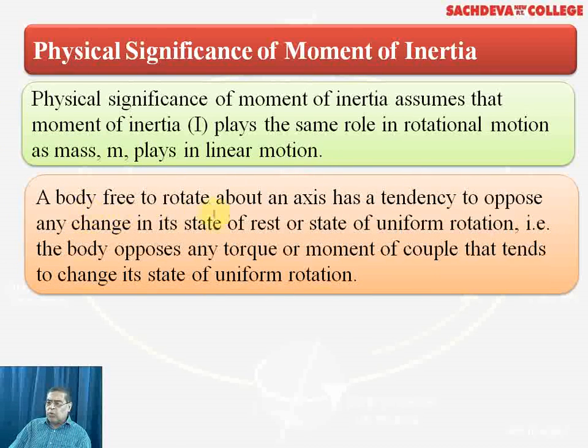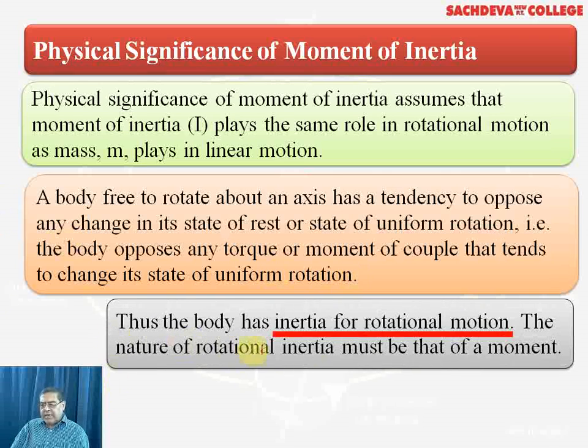A body free to rotate about an axis has a tendency to oppose any change in its state of rest or state of uniform rotation. The body opposes any torque or moment of couple that tends to change its state of uniform rotation. Like a body is said to be at rest if it does not change its position with respect to surroundings, but if it changes its position, it is in motion. The same concept has been applied here.